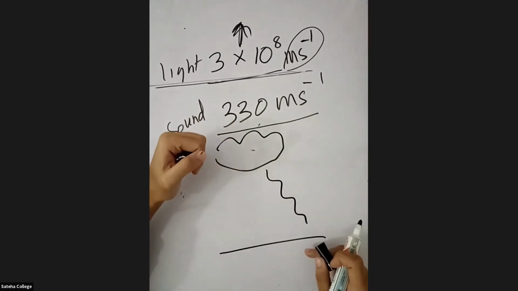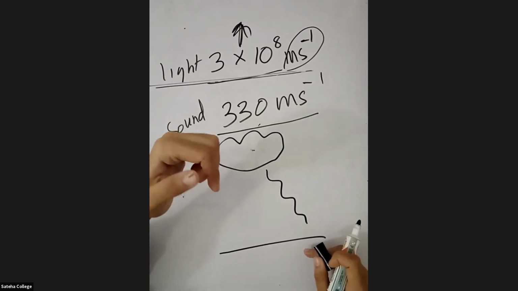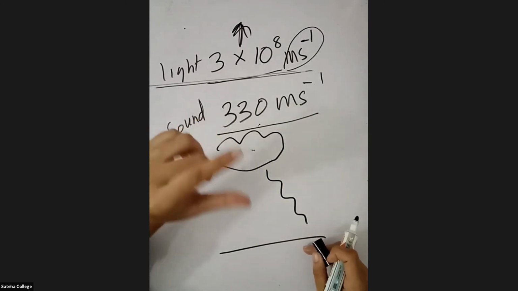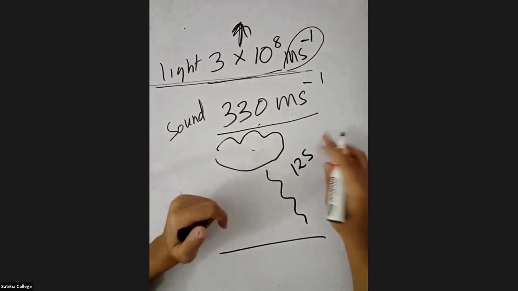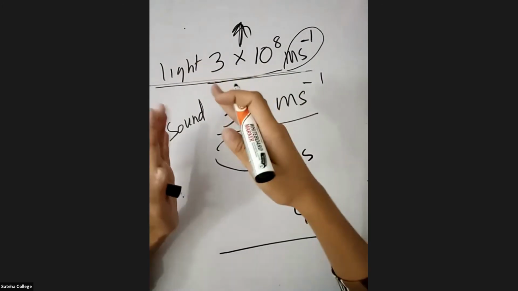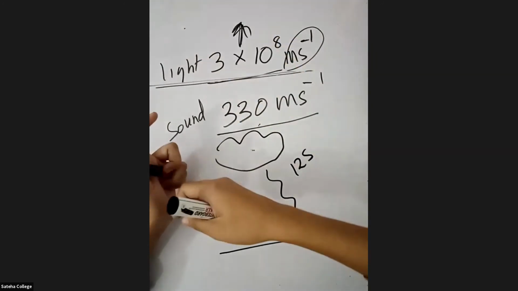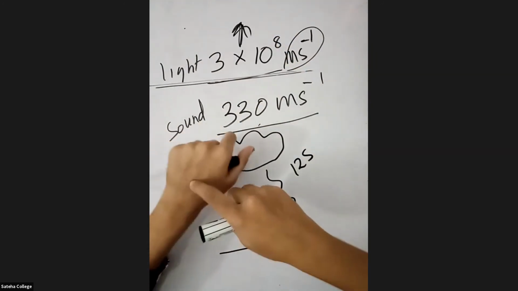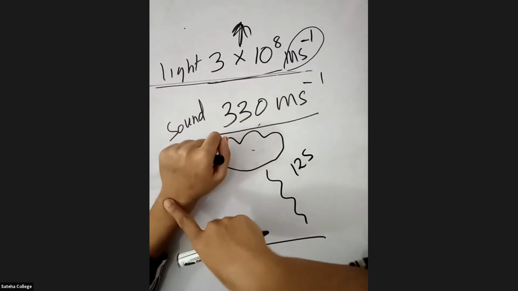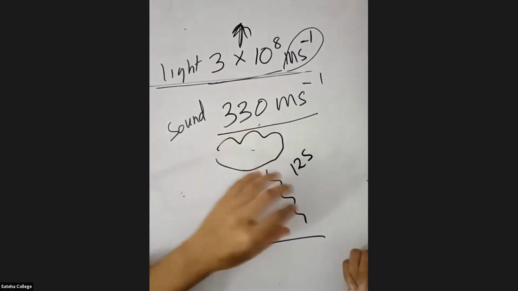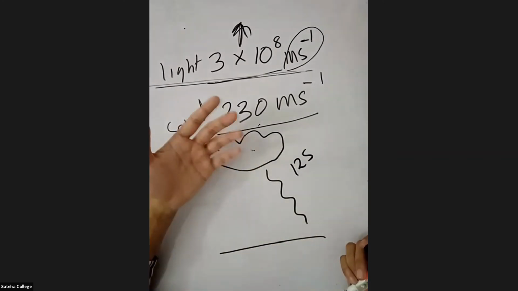When the light comes, switch on the stopwatch and start counting the time. Then once you hear the sound, stop it. Now see how many seconds. Let's say it's 12 seconds. When lightning occurs, the light will come first, then later the sound will come. Once the light comes, you start your stopwatch, and as soon as you hear the thunder, stop it. Then you can measure the time between the light and the sound.